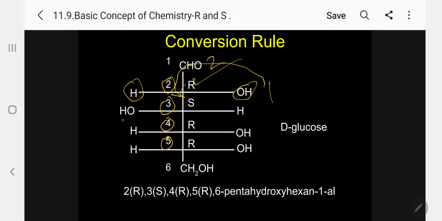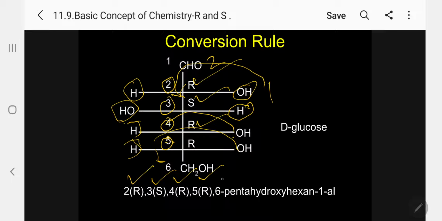Then come over here, OH is number 1 and CHO number 2, the arrow is clockwise, R, but the fourth priority is in the horizontal, so it is S. Come over here, this is 1, 2, 3, yes, fourth priority H here horizontal, R. The same with this also, yes, fourth priority here, R. So I can name 2R, 3S, 4R, 5R, 6